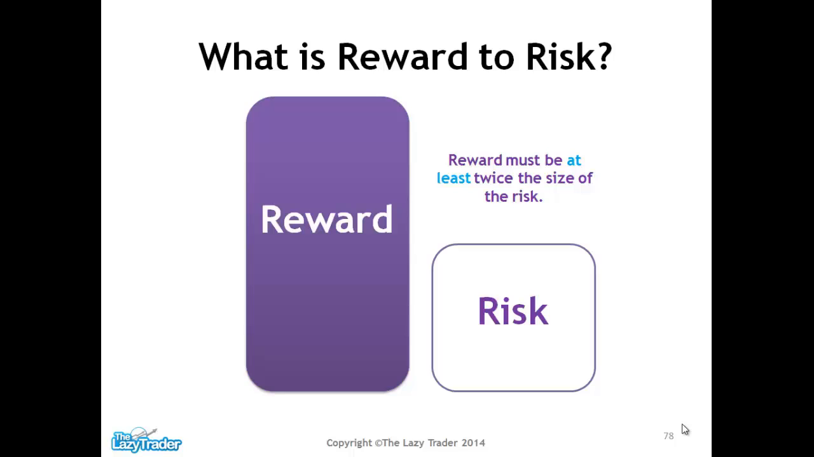So we always want reward to be at least twice the size of the risk. So if we're risking 100 pips for a particular trade, we want to pursue an opportunity which has at least 200 pips. Or if we've got 50 pips risk for a trade, we want to target an opportunity which has at least 100 pips reward, and so forth. So remember that the reward potential must at least be twice the size of the risk.